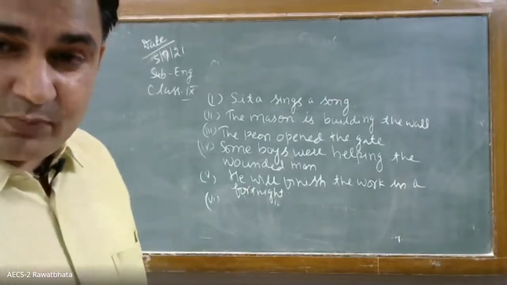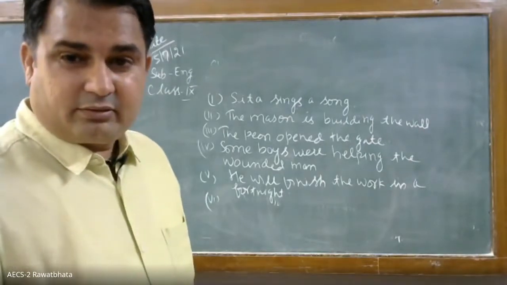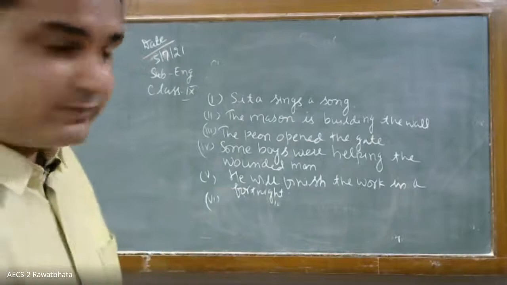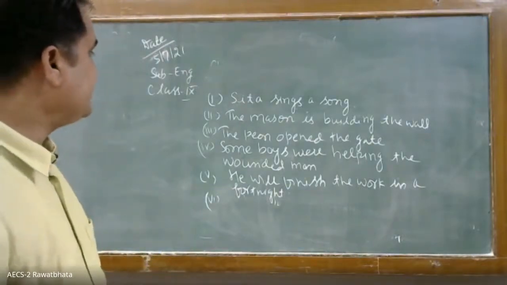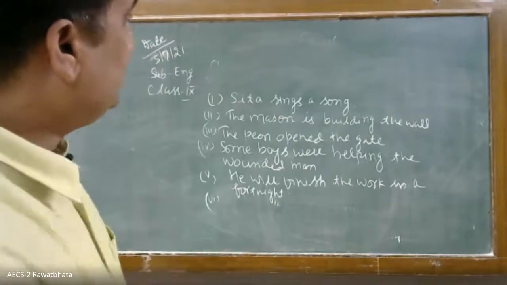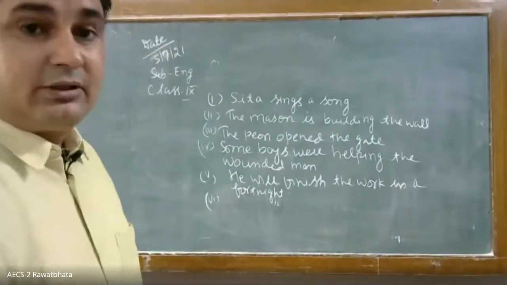But it is that of present, so you have to use the verb form of present. So, a song is sung by Sita. Now, the mason is building the wall. It is present. The wall is built by the mason. What will come? The wall is built by the mason. The mason is building the wall.